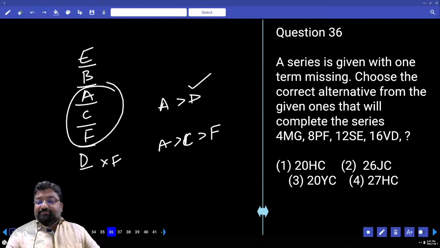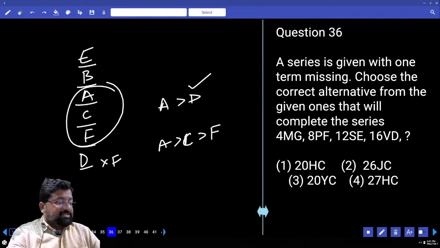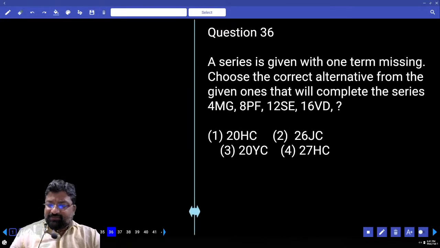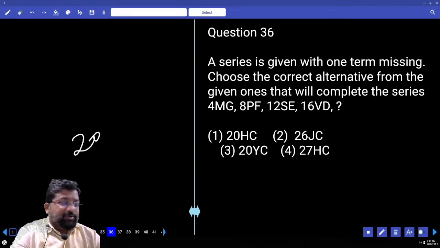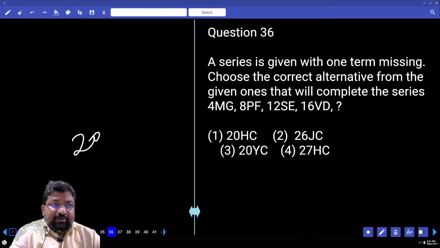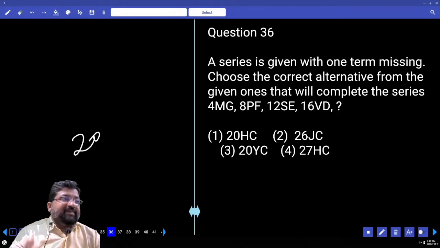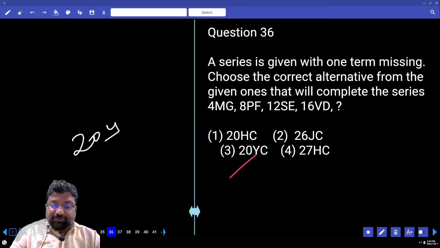A series is given with a missing term. Let's find it out. Let's go with the numbers. Number first: 4, 8, 12, 16, and then 20. Any possibilities? 2 possibilities. Now next we'll go with the next letter: 13, 16, 19. I am talking only about the place values, I am not taking the names of the letters. 13, 16, 19, 22, 25. 25 is Y. Which option? Third option.